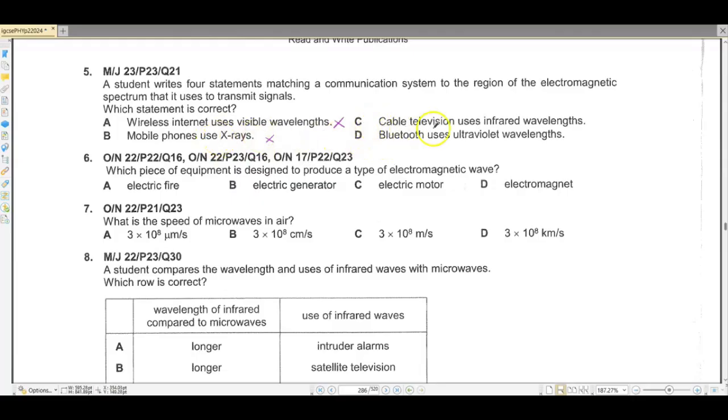C. Cable television uses infrared wavelengths. Okay. Bluetooth uses ultraviolet wavelength. This is also not correct. So C is the only correct option that we have here.